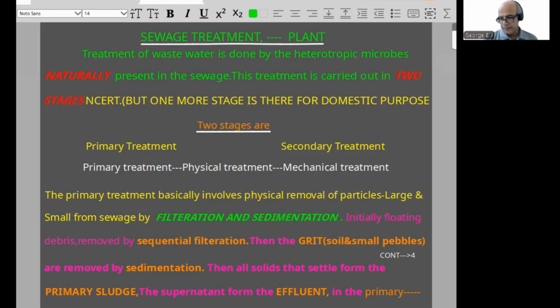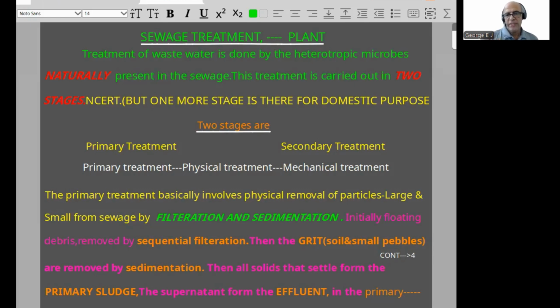Primary treatment is otherwise called physical treatment or mechanical treatment. Primary, physical or mechanical, because here it is the physical removal of particles. Physically, we are removing the particles. Microbes will not be involved. Large and small particles are removed from sewage by 2 procedures: one is filtration and the other is sedimentation. Initially, floating debris is removed by sequential filtration.